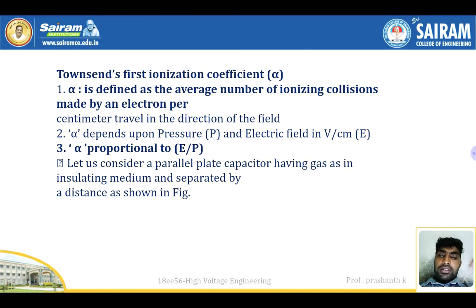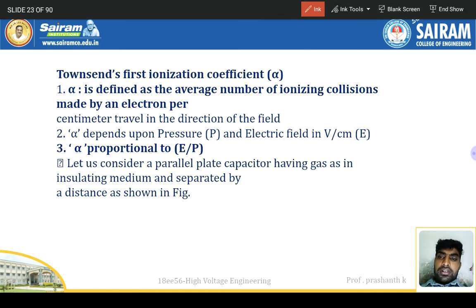Townsend's first ionization coefficient, alpha. Alpha is defined as the average number of ionization collisions made by an electron per centimeter of travel in the direction of the field. Alpha depends upon the pressure P and the electric field E in volts per centimeter, and alpha is proportional to E by P. Let us consider a parallel plate capacitor having gas as an insulating medium, separated by a distance as shown in the figure.